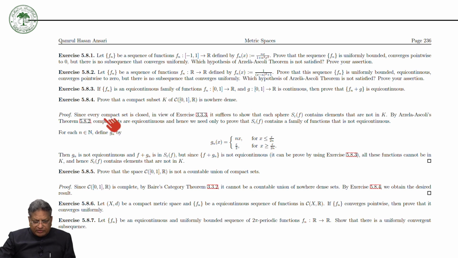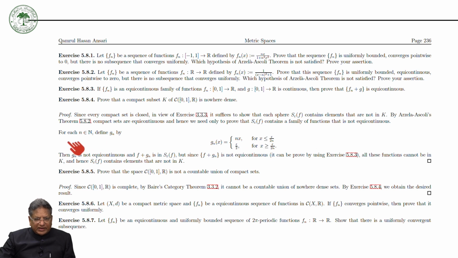Now, since every compact set is closed, in view of exercise 3.3.3, it suffices to show that each sphere with center at F and radius epsilon contains elements that are not in K. So why Arzela-Ascoli theorem? Compact sets are equicontinuous, and hence we need only prove that the open ball with center at F and radius epsilon contains a family of functions that is not equicontinuous.